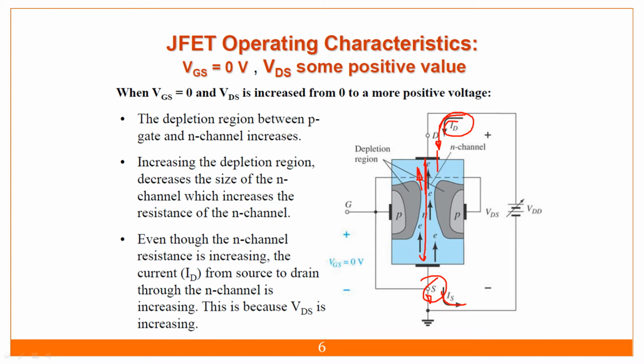The current going in from the drain terminal and coming out of the source terminal is the same current. The names are different only because it goes in via the drain terminal and comes out by the source terminal. Suppose 1 milliampere current is flowing through the drain terminal, the same current is obtained at the source terminal.